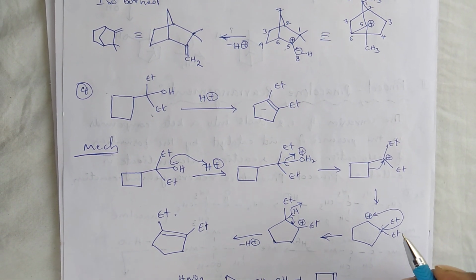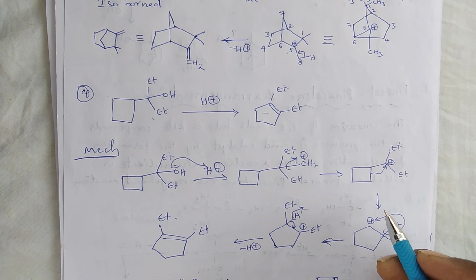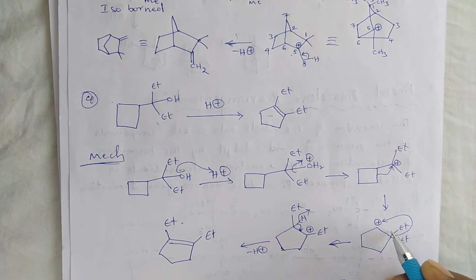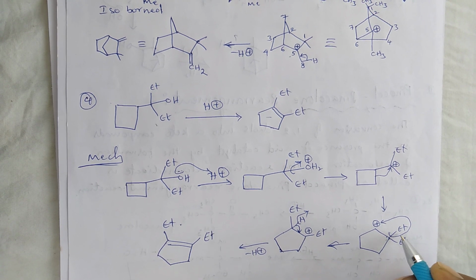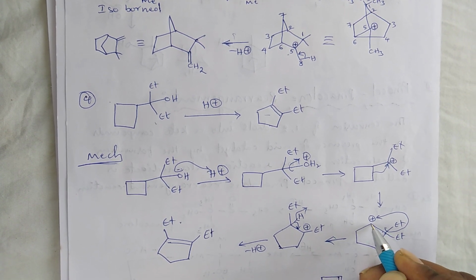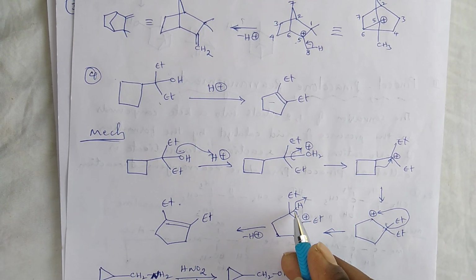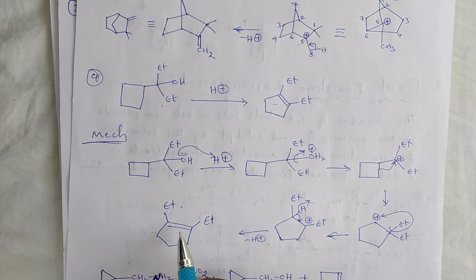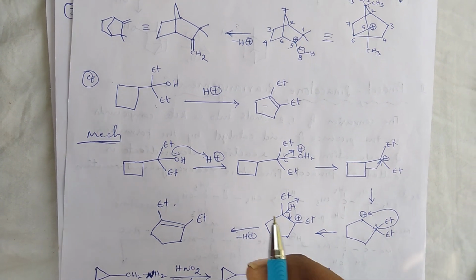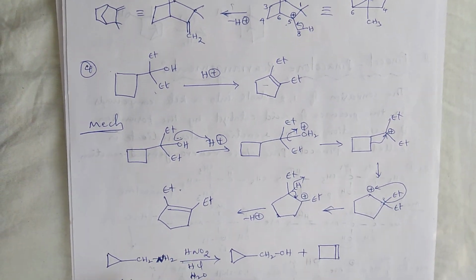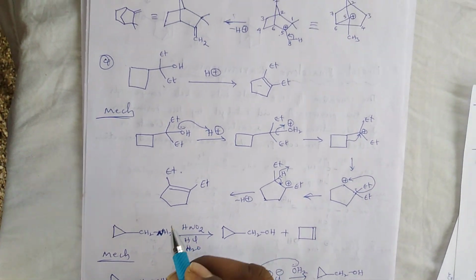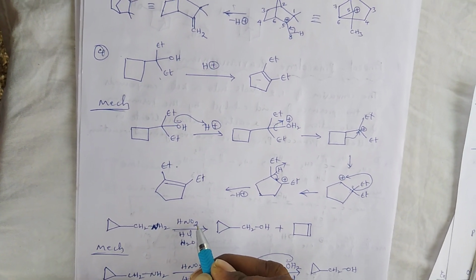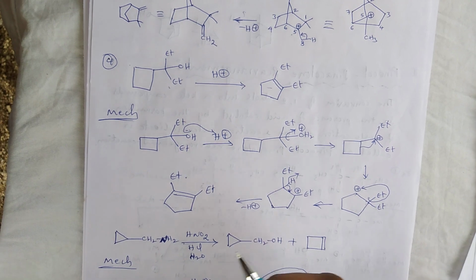Generally smaller ring molecules are less stable compared to larger ring size. Due to this reason, here this ethyl group migrates from this carbon to the carbonium ion. Finally, by the loss of H plus ion, we will get the cyclopentene derivatives. Okay. Here in the next example, when the amine reacts with the HNO2 in the presence of HCl